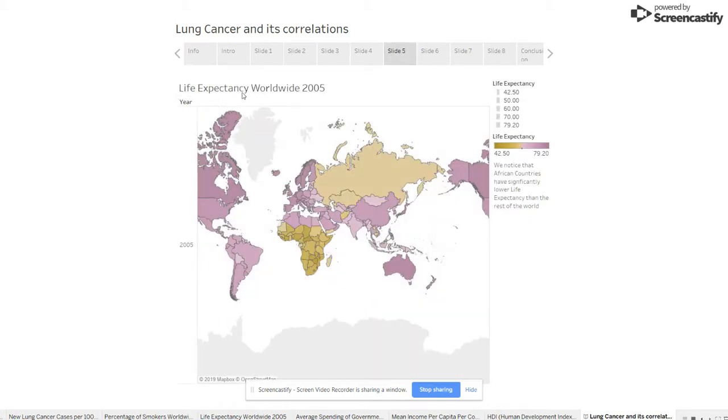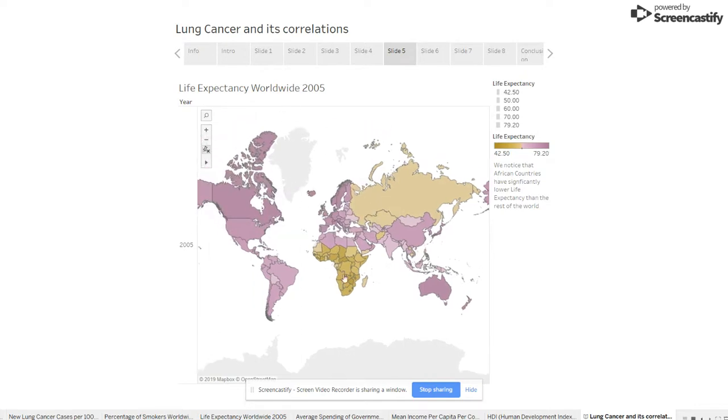Here we analyze the life expectancy worldwide for the year 2005. So we can tell from looking at the map that most African countries, with the exception of North Africa, have a very low life expectancy rate. And the scientific literature and research proved that lung cancer generally develops after the age of 50. So many people could die even before they develop lung cancer. Compared to the rest of the world, European countries and the developed world have a very good life expectancy rate.